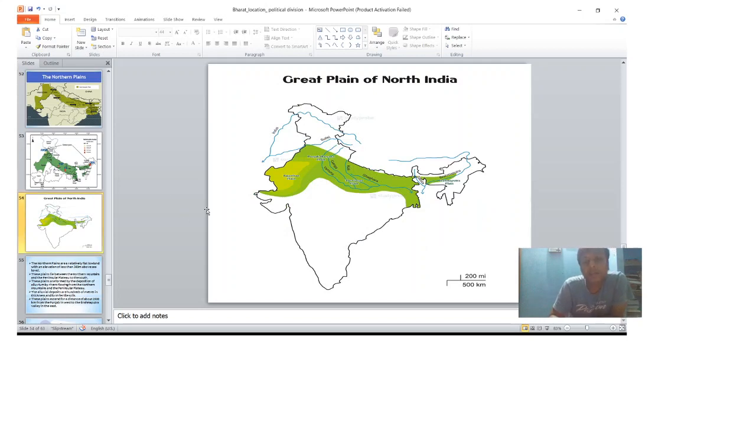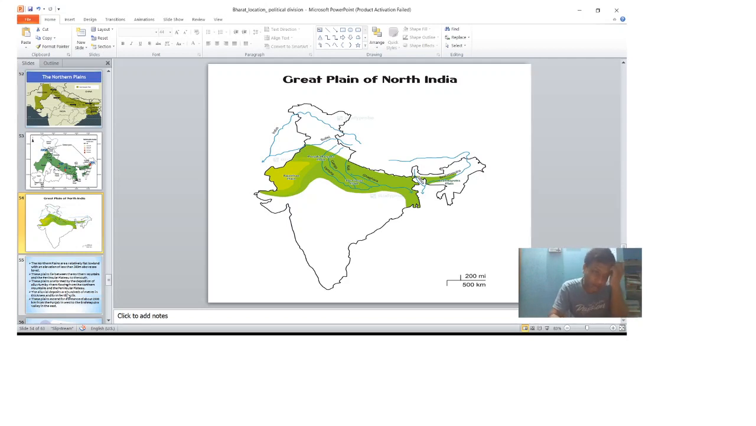If this question comes in your map skill, draw the Northern Plain in India. You can draw it like that. Barring this orange shade, all the green shade denotes the northern plain. So you have to draw this on your outline map. Okay, guys, northern plain.